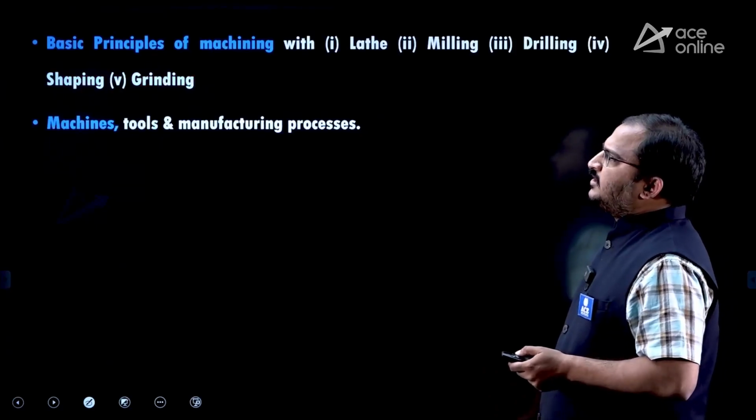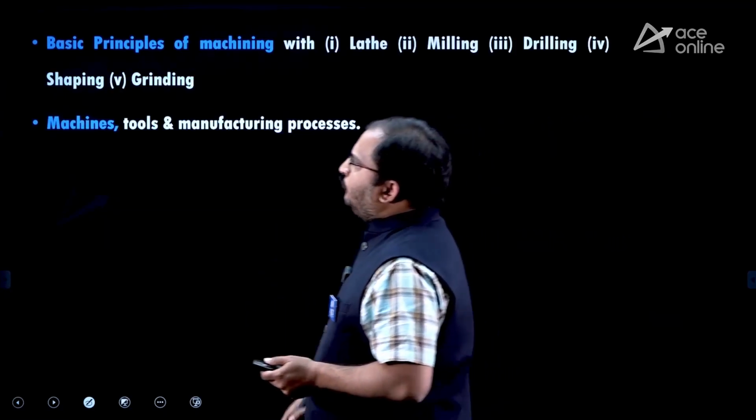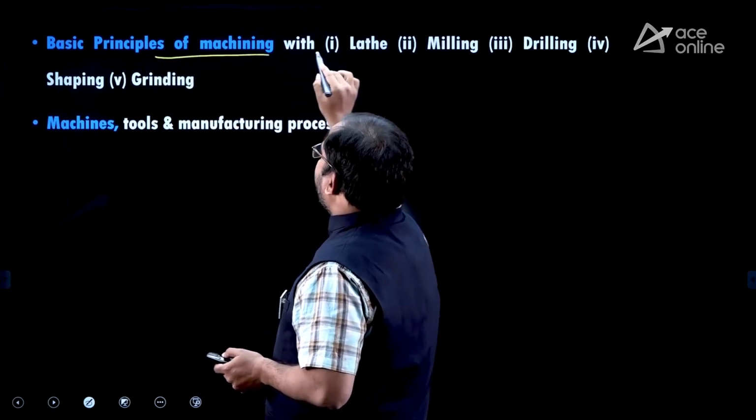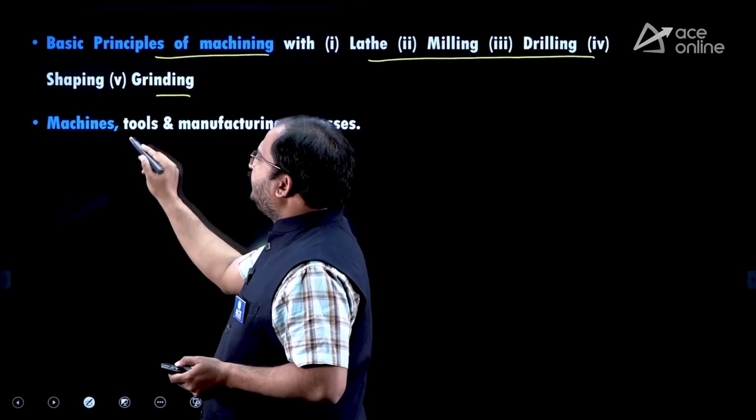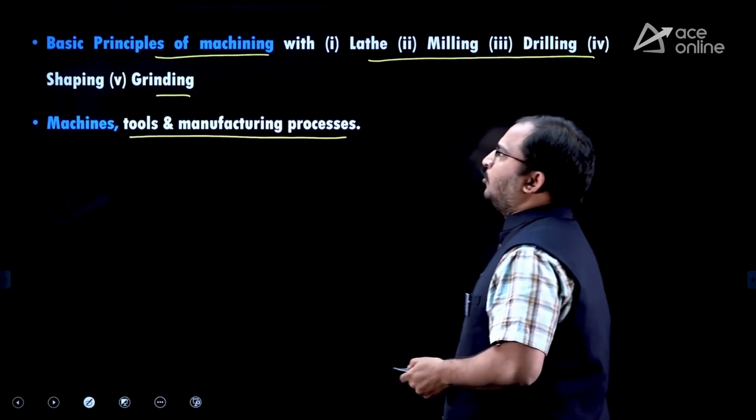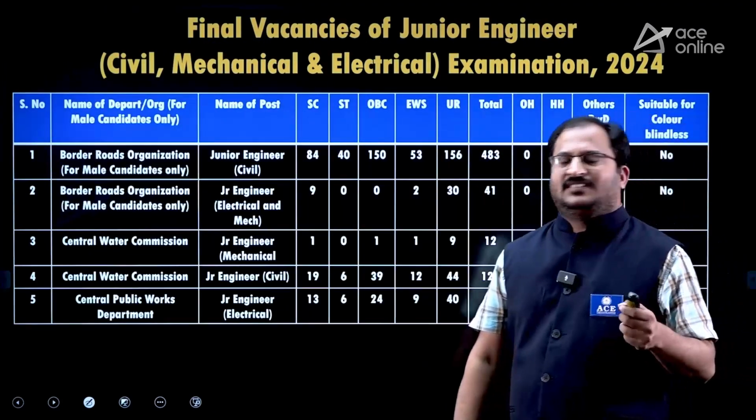So this is the syllabus of basic production engineering. Then basic principles of machining is also there: lathe, milling, drilling, shaping, grinding. Then machines, tools and manufacturing processes. So this is about the syllabus.